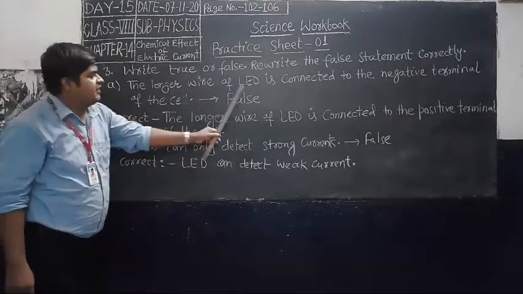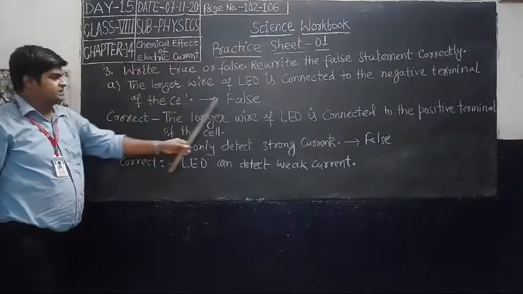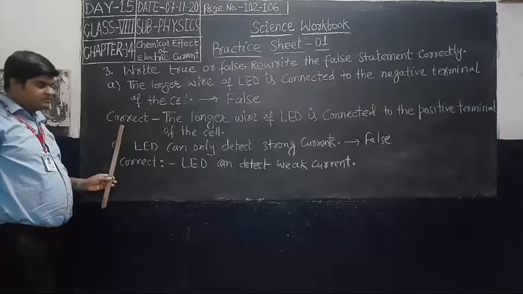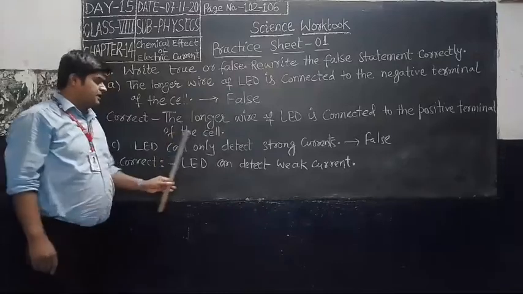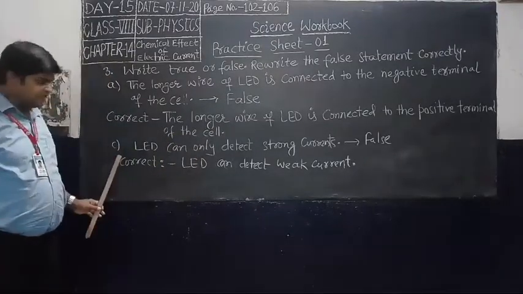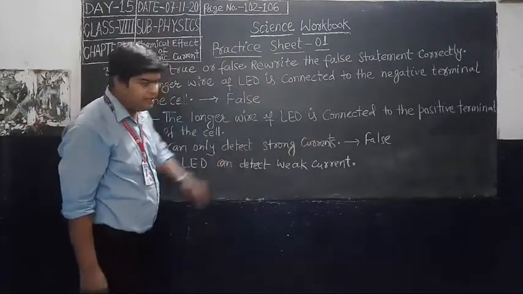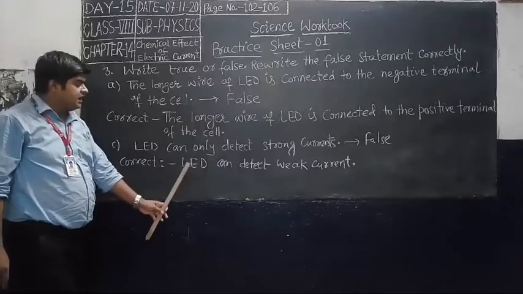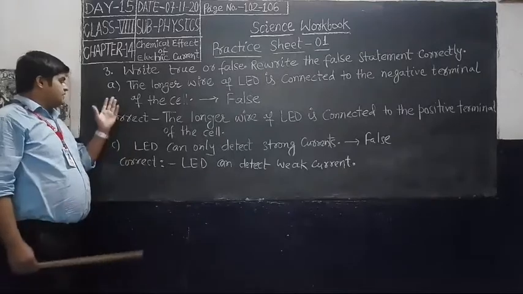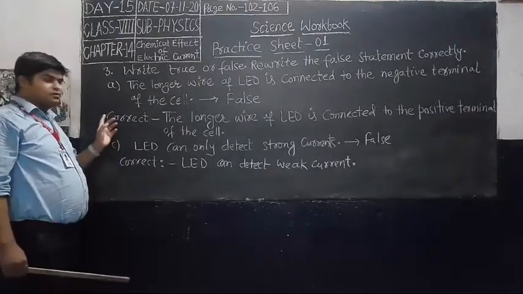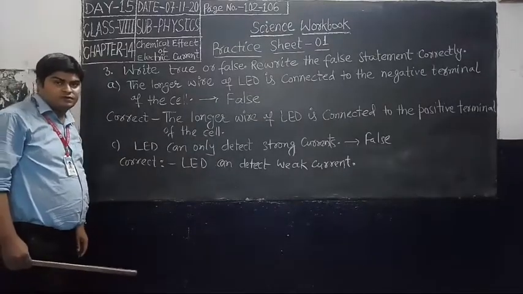See question number A. The longer wire of LED is connected to the negative terminal of the cell. This is a false statement. Then you will correct the statement: the longer wire of LED is connected to the positive terminal of the cell. Question number C. LED can only detect strong current. False statement. And the correct statement is LED can detect weak current. Now students, there are 5 questions A, B, C, D, E. You will do by yourself question number B, D and E. Now let us see question number 4.